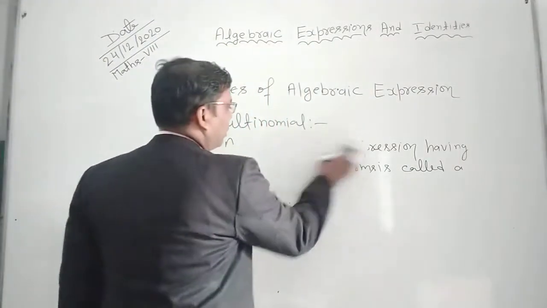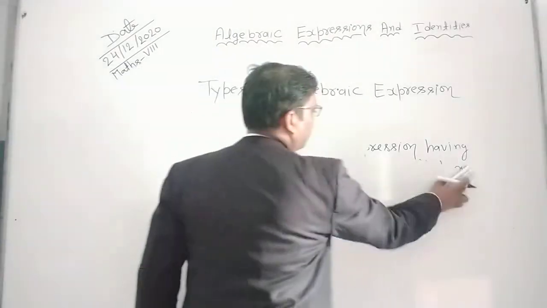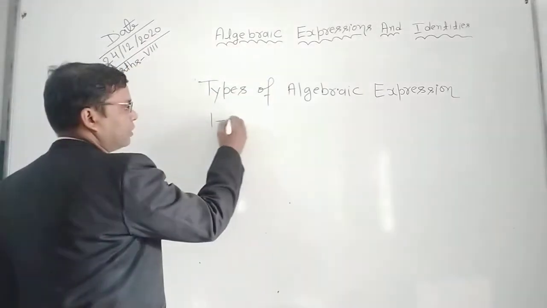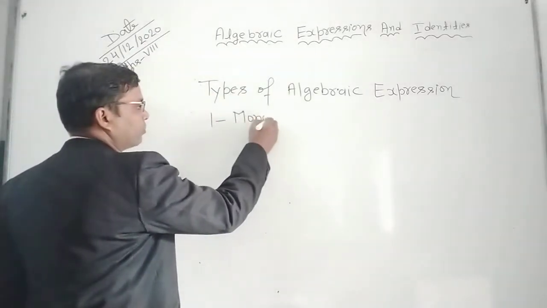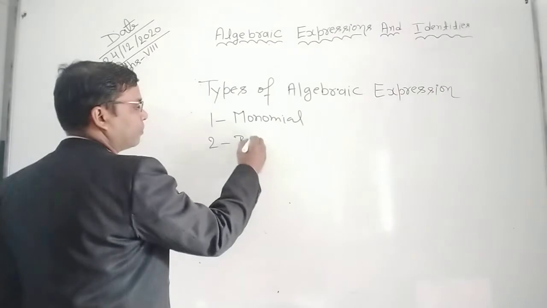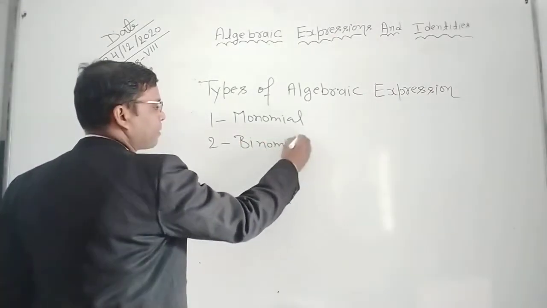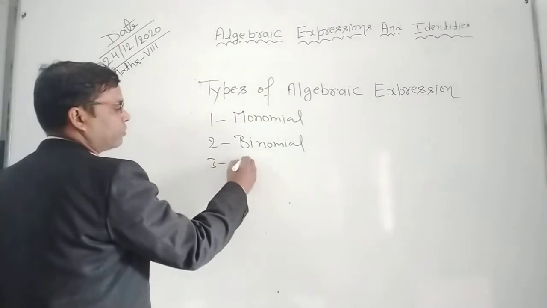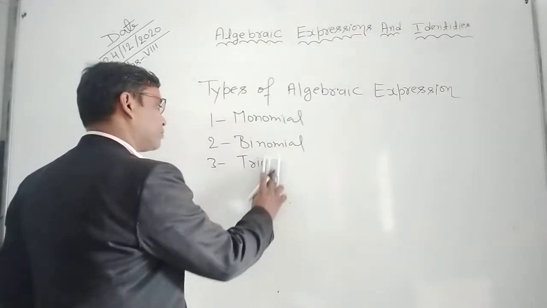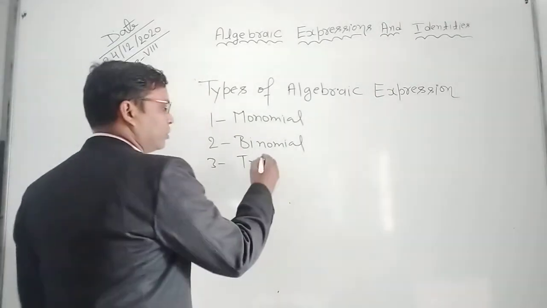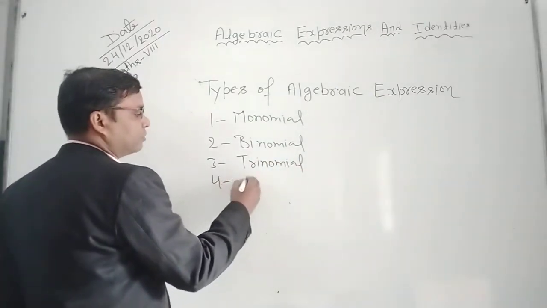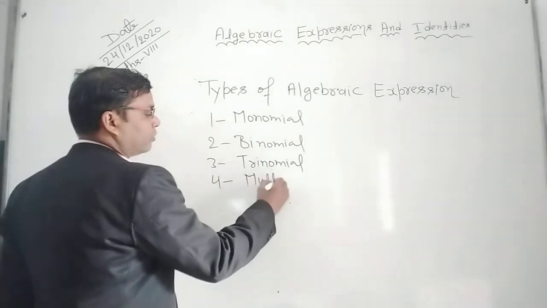multinomial. So I write together all the various types of algebraic expression. First type is monomial. Second type is binomial. Third type is trinomial. And fourth type is multinomial.